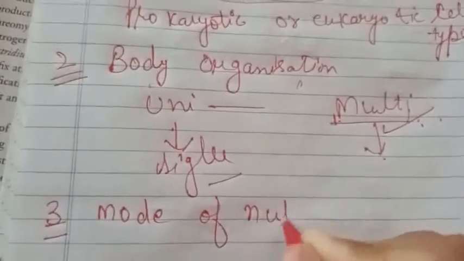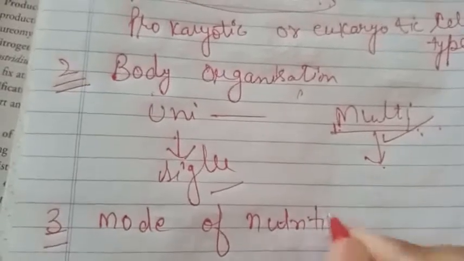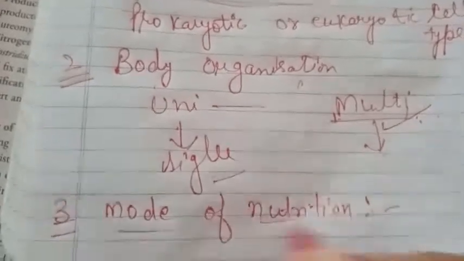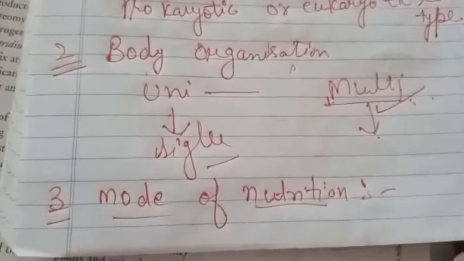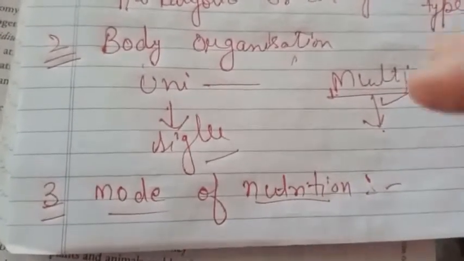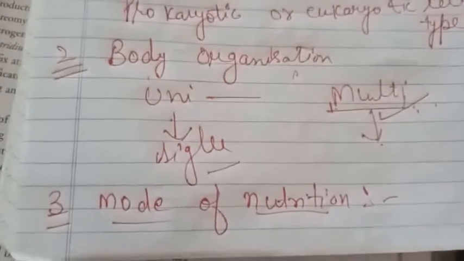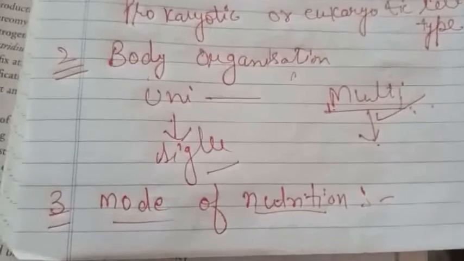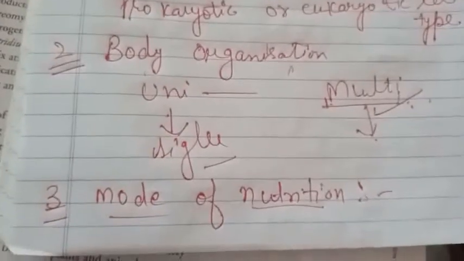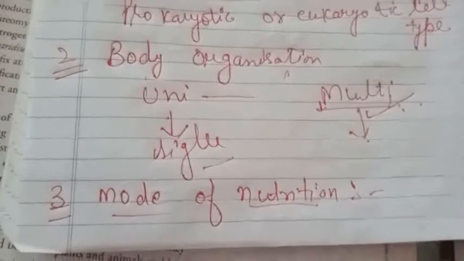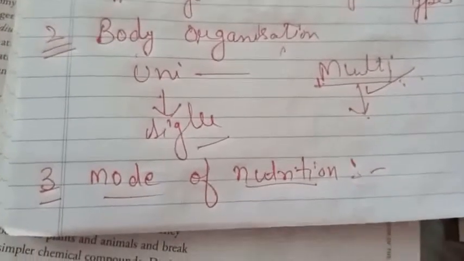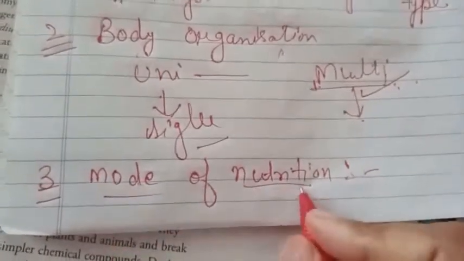Mode of nutrition, like what their mode of nutrition is, meaning in what way they take food. Is the organism making its food by itself? Does it make its own food? Are they autotrophic? Are they heterotrophic, or do they depend on others for food? Right? Mode of nutrition he considered.